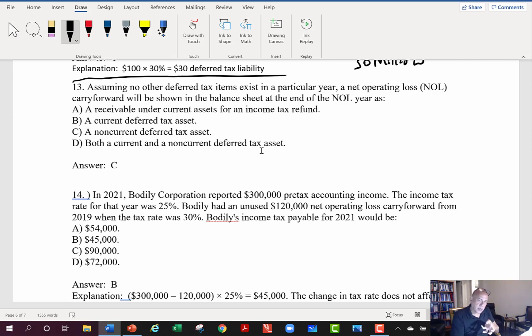And my sense is that once we get past this period, they'll probably go back to the old rule. So even though you can still do loss carrybacks under the revised law from the Tax Cuts and Jobs Act, in this class we'll only deal with loss carry forwards.